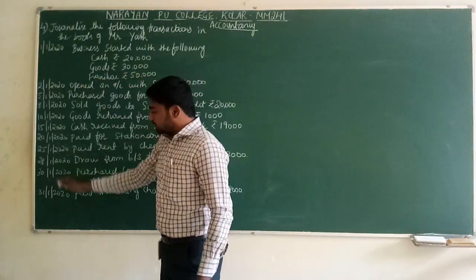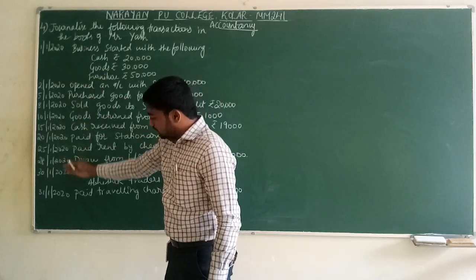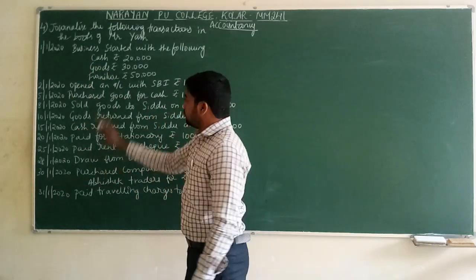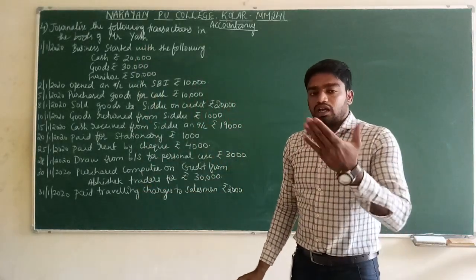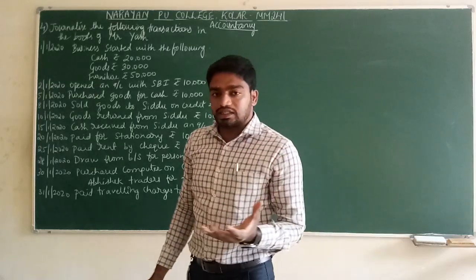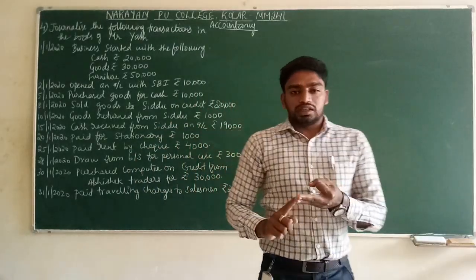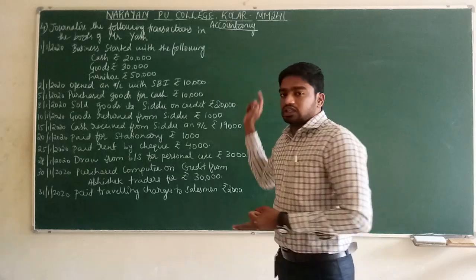Let us see the date here. Are there any jumbled dates? No. Whatever transactions he has given are in chronological order. For these transactions, we have to take the help of the English system: personal account, real account and nominal account. These are the three accounts we will use for passing the journal entries.